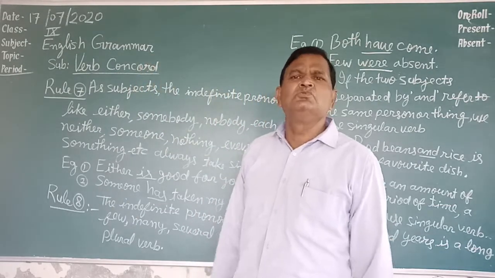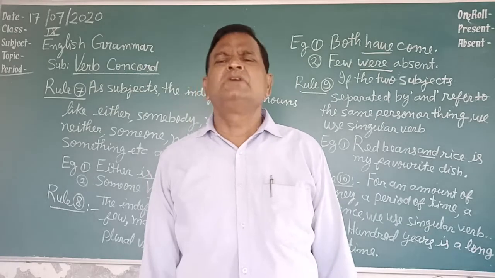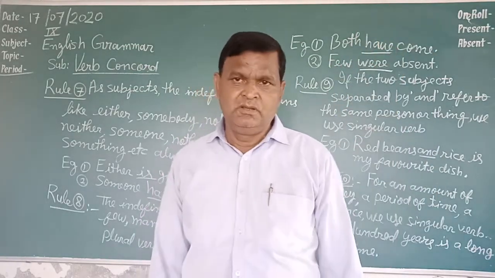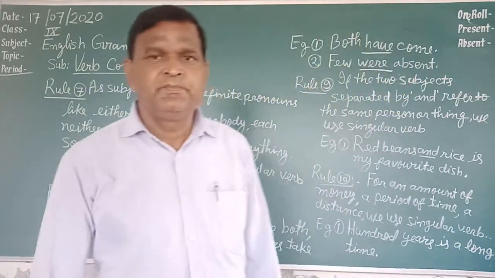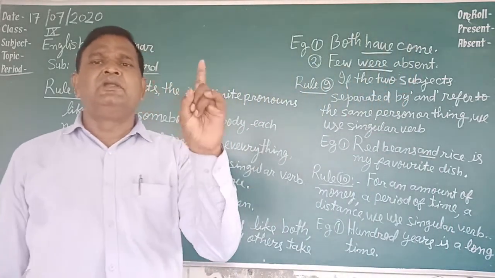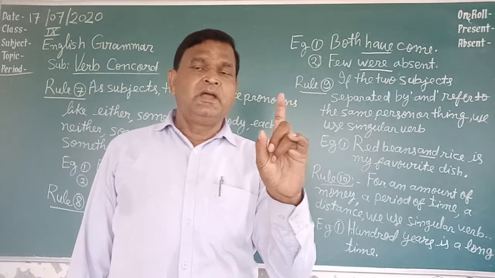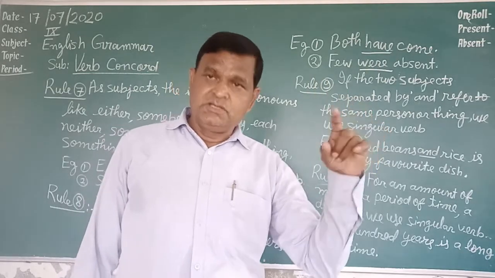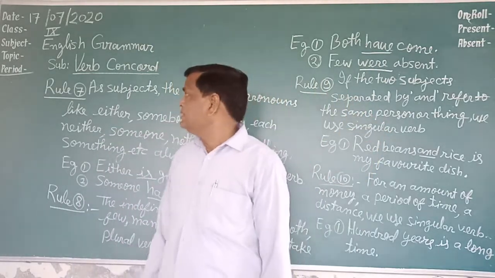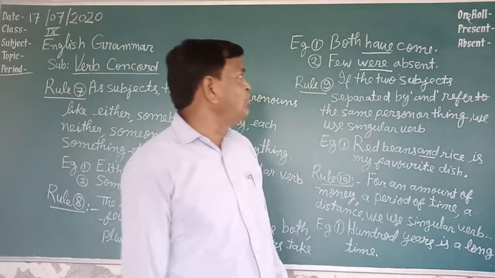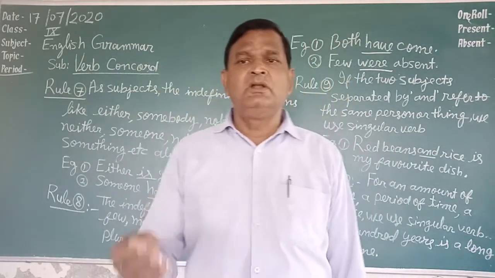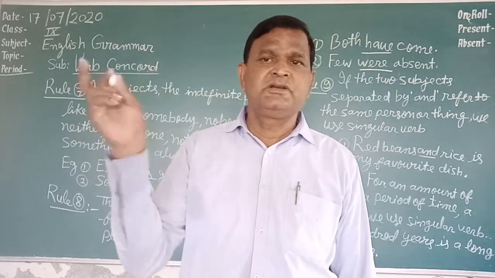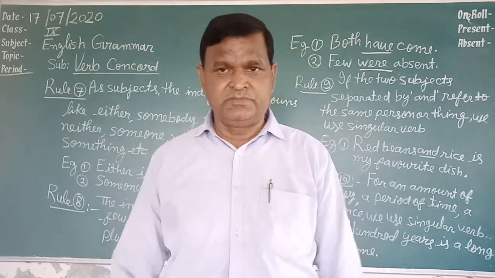Apart from these rules, some other rules are there, just like I am teaching you. Just like when the word police comes. Police is always considered to be plural. I have told you news is always considered to be singular and takes a singular verb. But if police is used, police is always plural and it takes a plural verb, like the police have come. Not 'police has come', but 'police have come'. It is used as a plural subject.